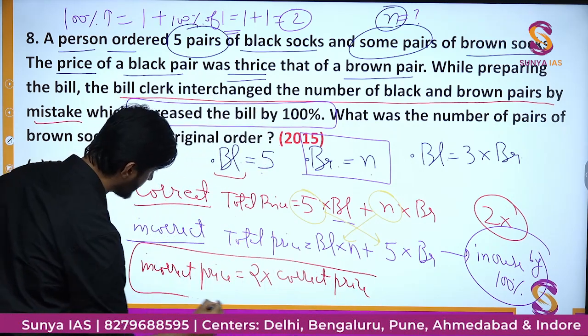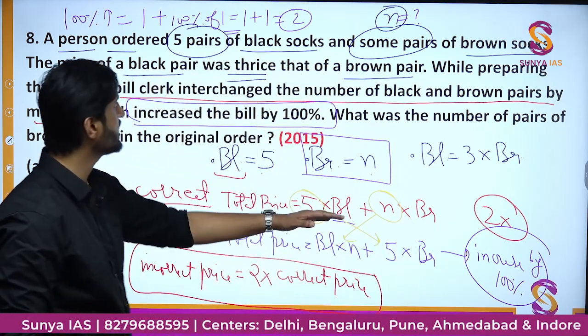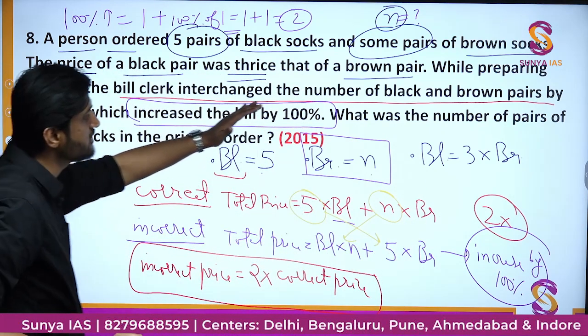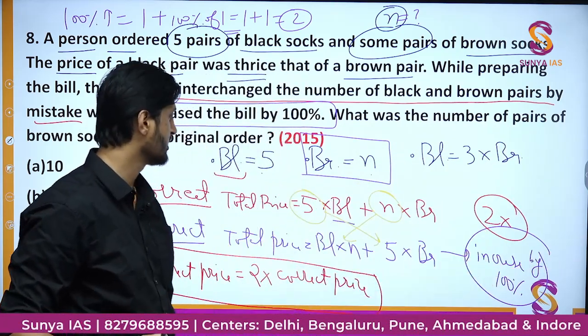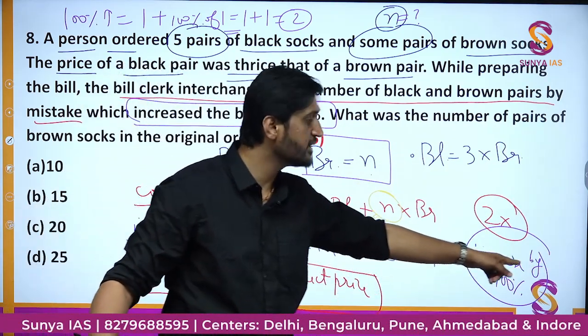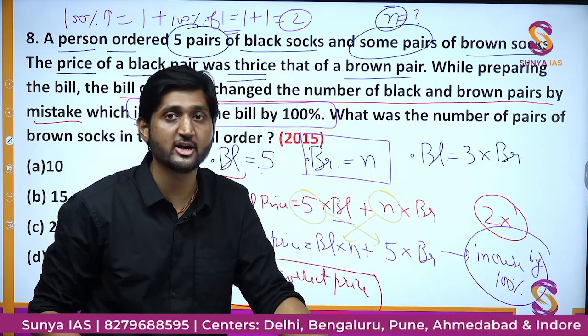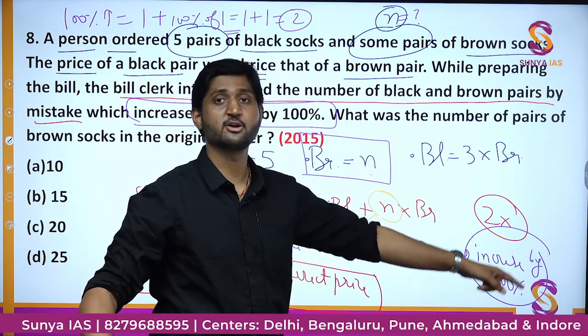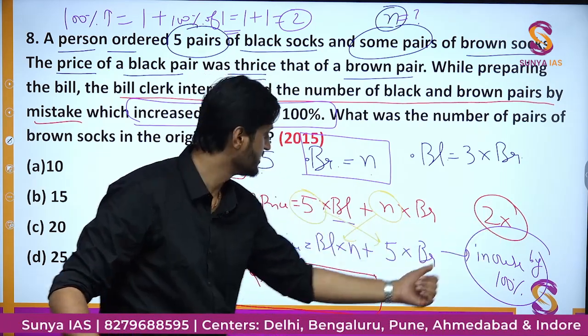Did you get this part? This part is very critical to solve this particular question, because so far there is nothing being talked about percent. It's all simple arithmetic. But here, increase by 100%. You could have written double also, but he did not write double. He wrote increase by 100%, which is an indirect way of saying doubling. And that's what I have written.